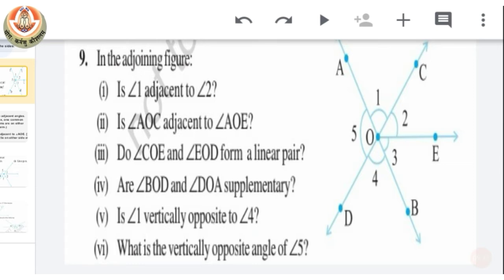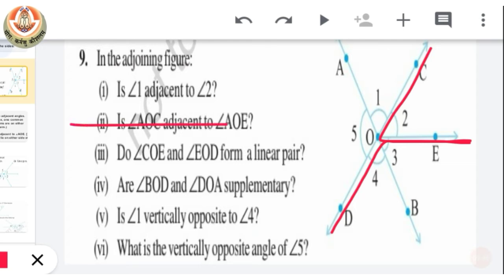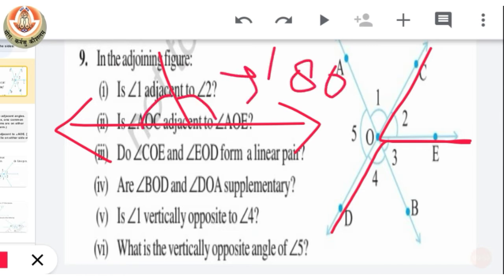The third part is: do angle COE and EOD form a linear pair? First recall what a linear pair is. We know that a linear pair means two angles whose sum equals 180 degrees, and they should also be adjacent to each other.